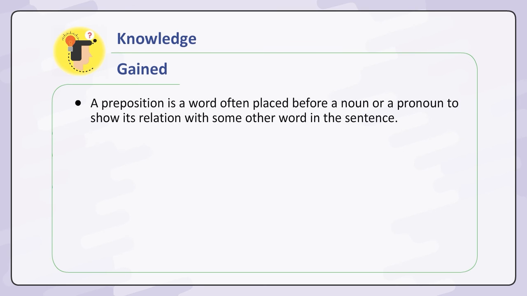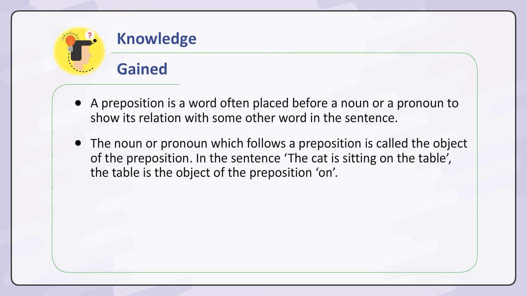Knowledge gained. A preposition is a word often placed before a noun or a pronoun to show its relation with some other word in the sentence. The noun or pronoun which follows a preposition is called the object of the preposition. In the sentence, the cat is sitting on the table, the table is the object of the preposition on.